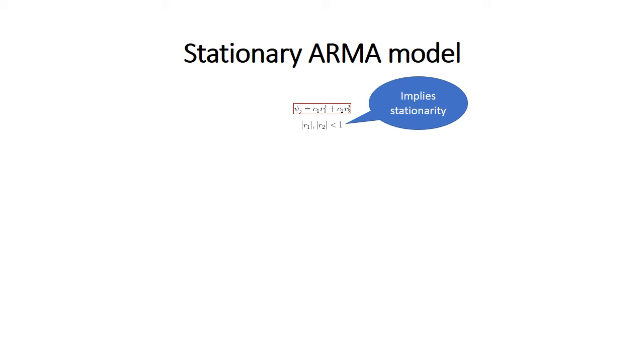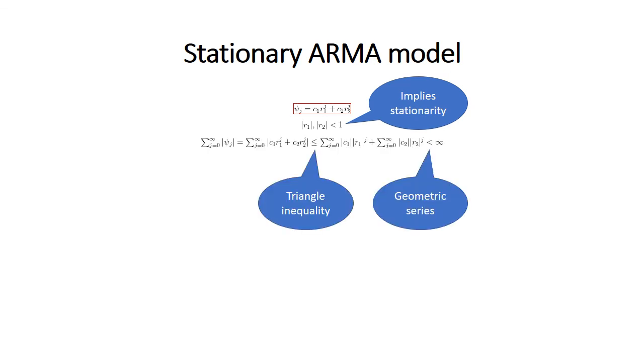So we have that when the roots are less than 1, this implies stationarity. And the reason for this is that we have the sum of the weights, all psi, is equal to this expression, because our solution to the linear recurrence relations was this.